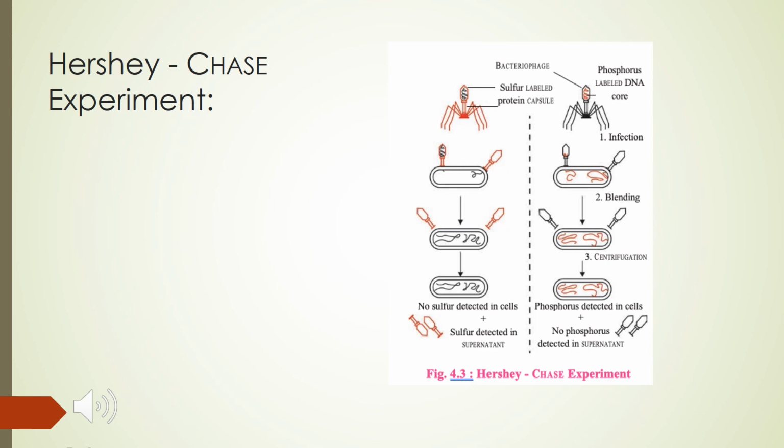This indicates that protein from the virus did not enter the bacteria. DNA is therefore the genetic material which is passed from virus to bacteria. So here Hershey and Chase very cleverly, in a systematic order, came to the best conclusion that DNA was the genetic material and not the protein.